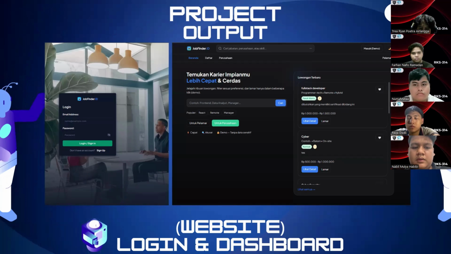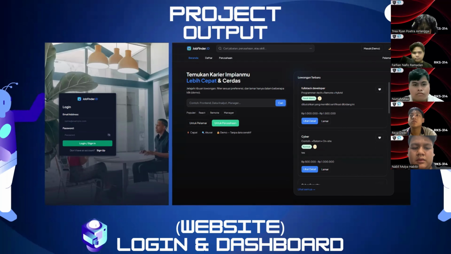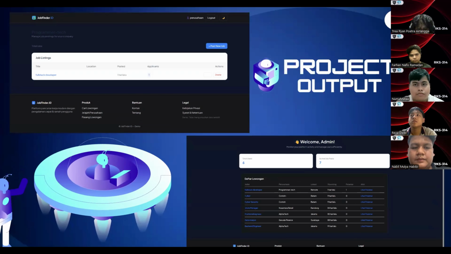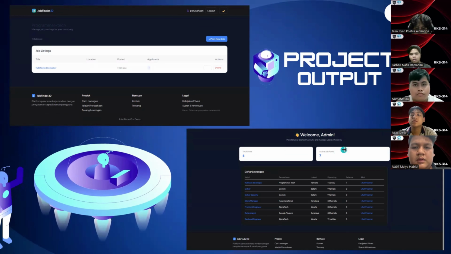Next, this slide shows the login page and dashboard of the JobFinder web application. The system uses secure authentication with hashed password and session handling. After login, users are directed to the dashboard based on their roles. Next, this slide presents the user and administrator interface of the JobFinder application. Job seekers can view job listings, apply for jobs, and monitor application status. Administrators manage users and oversee system activity to maintain data security.